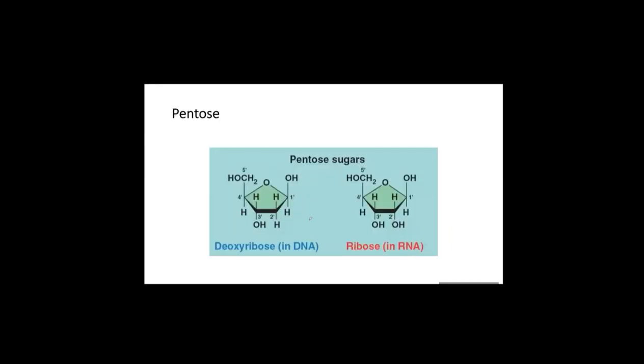In terms of sugar, there are two kinds of sugar. For DNA, this is deoxyribose sugar. In terms of RNA, this is ribose. If you look at the second carbon, DNA does not have oxygen there. Deoxy means no oxygen. The pentose sugar for DNA has this chemical structure, but RNA has oxygen, so they do not say deoxy, they just say ribose.